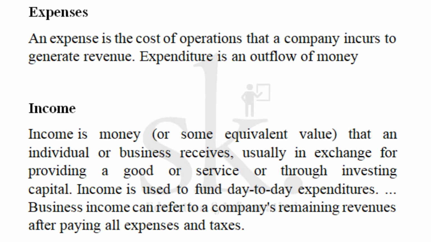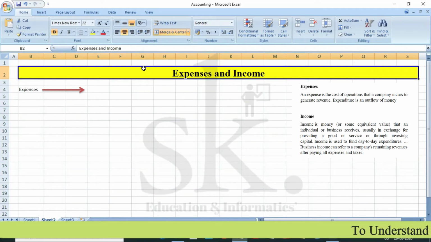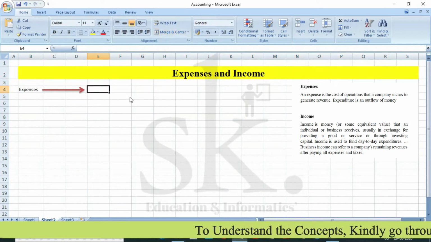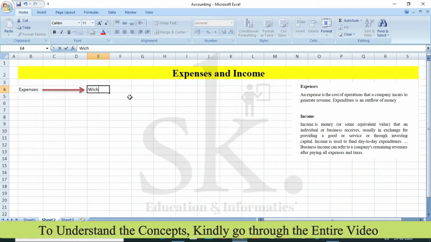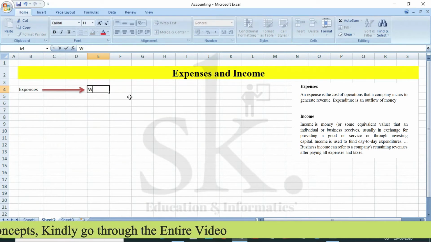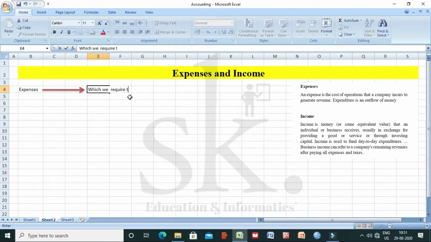So an expense can be defined as something which we are required to pay, for an organization or an individual, either for goods or products which we have purchased, or else a service which we have undertaken. So an expense is basically the amount of money which you are spending.